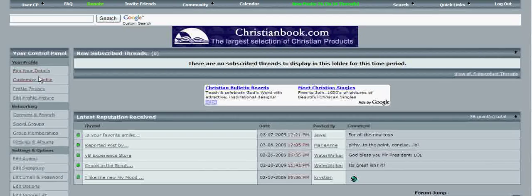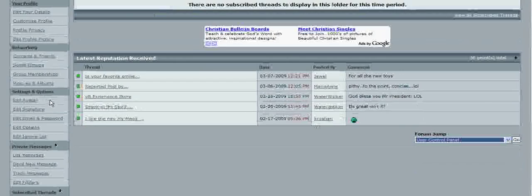Okay, you can edit your details, all that stuff. Networking, this is your contacts and friends. Social groups, you can create a social group, kind of like on Facebook, where you can create groups. You can create groups on the forum.